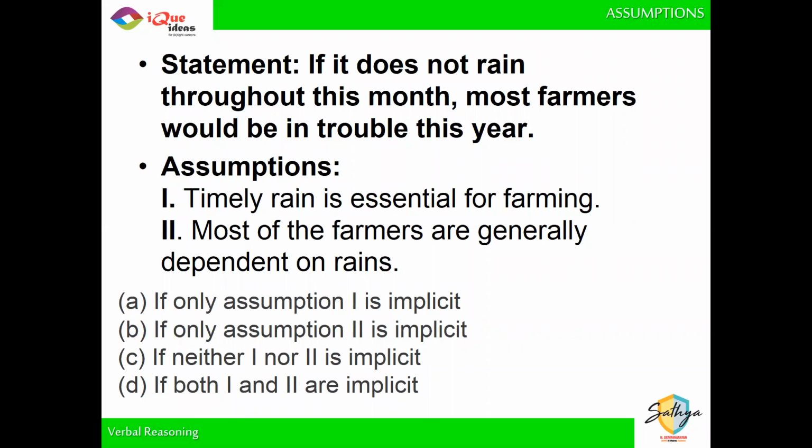Now, the second assumption, most farmers are generally dependent on rain. Yes, it's only because most farmers are dependent on rain that most farmers will be in trouble because of no rain. If most of the farmers are not dependent on rain, then how can not having rain affect most farmers? So the second assumption is also required for the given statement to be true. So in this example, we will be marking D. Both the assumptions are implicit as the proper answer.